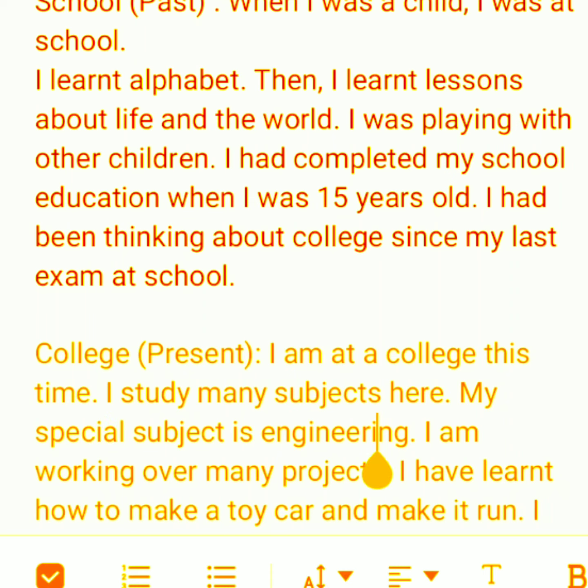I am working over many projects. I have learned how to make a toy car and make it run. I have been learning many interesting things about machines since the very first day of my admission here.